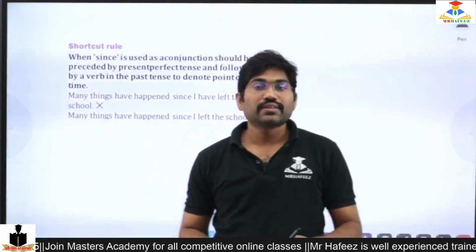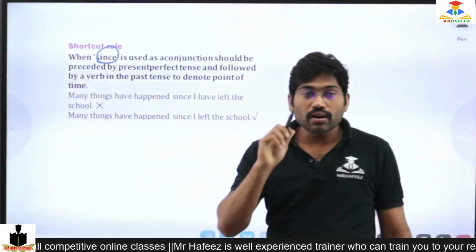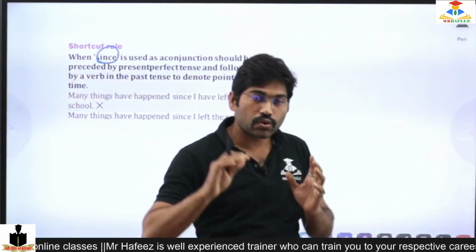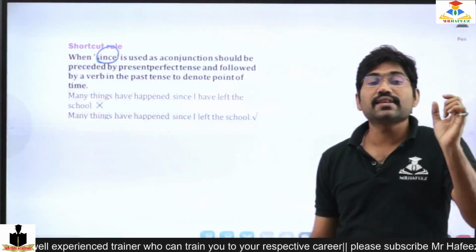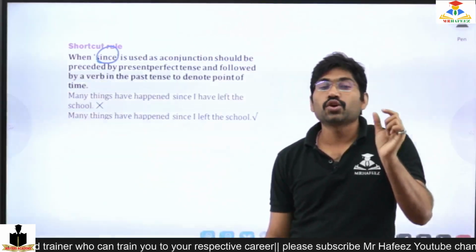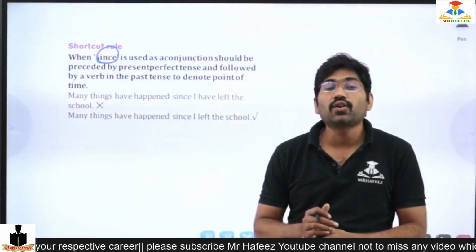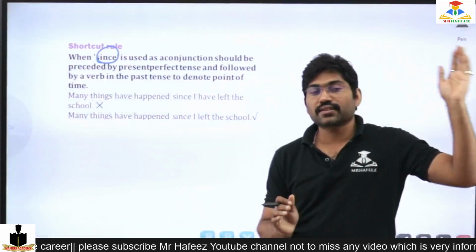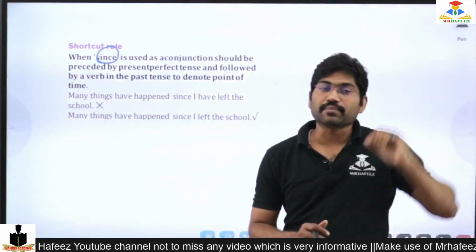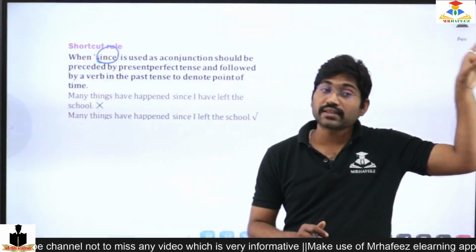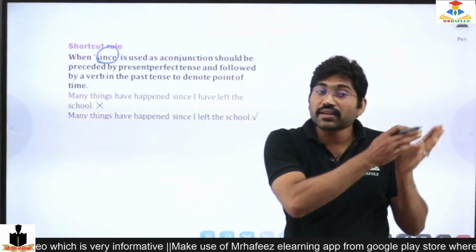So the next case. When since is used, we already came across this. I am just taking the conjunctions, I am repeating this. Since, used as a conjunction, should be preceded by present perfect tense and followed by a verb in the past, because since was started a long back. At a certain time, a particular time, it was started earlier in the past and it has been going on.